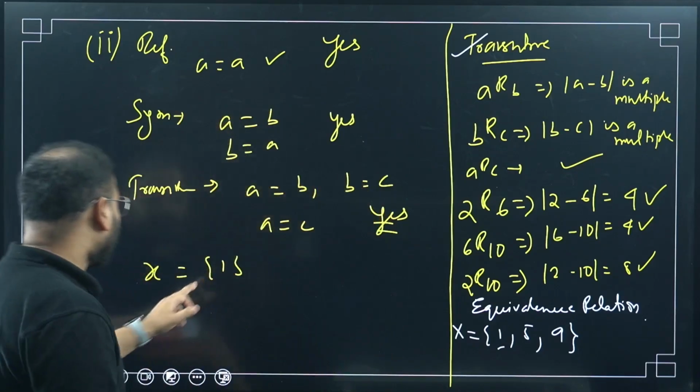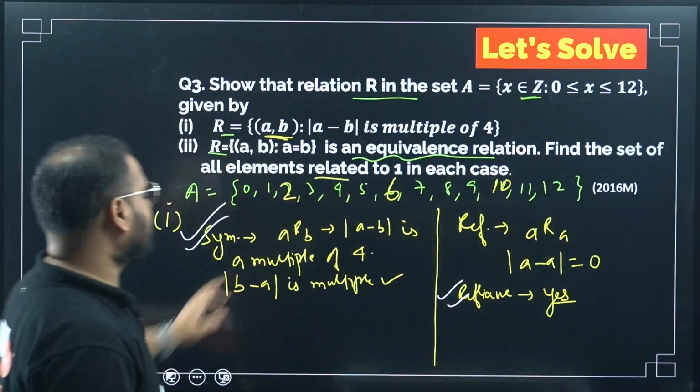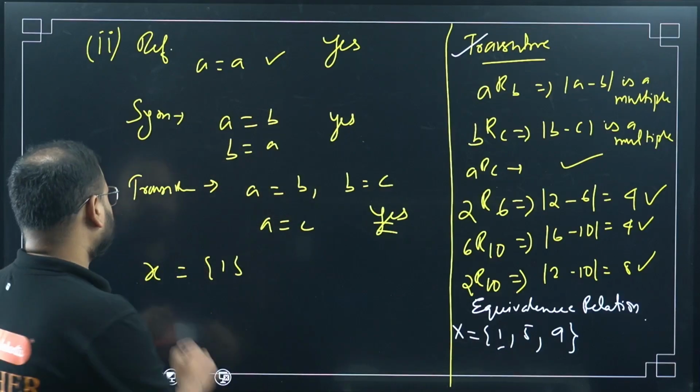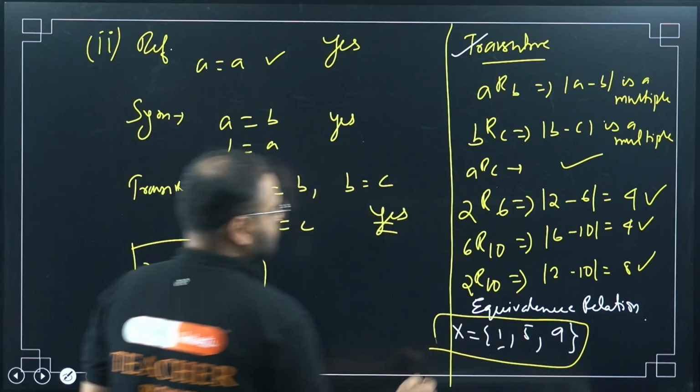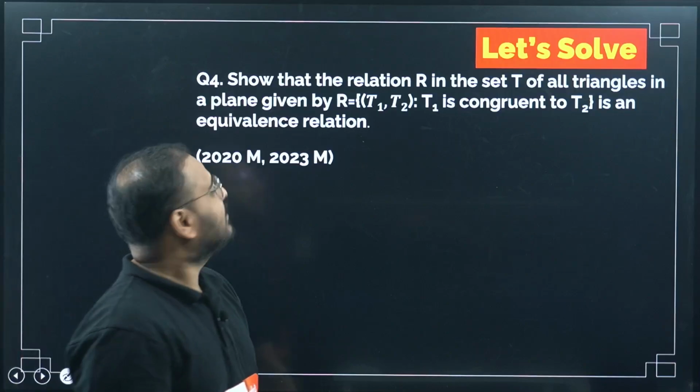Okay. So I have to write with only 1 because they asked for related to 1 in each case. So for both the cases, I have the final answer as 159 and just 1. These are my two final answers. Okay, this is for the second condition, this is for the first condition. Moving on. Okay, question number 4.